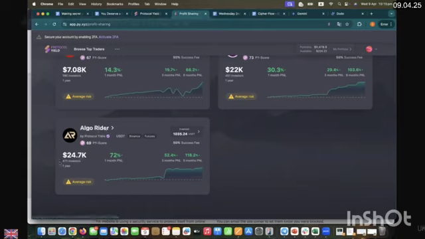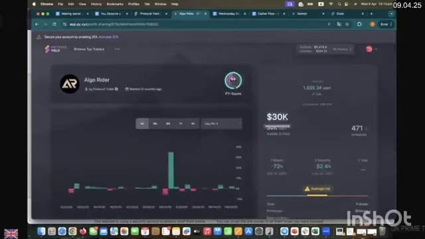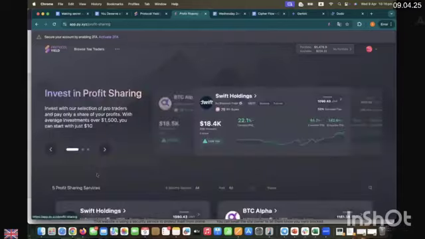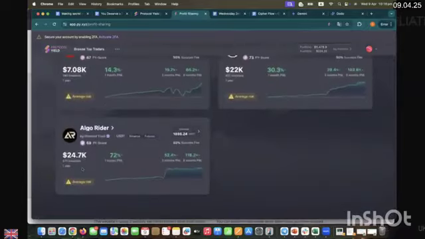Let's say in AlgoRider, you see the total AUM is $24,700. When you open AlgoRider, you will see here it's 30,000, because a few more people, after the PSDS, have deployed their funds, which will start to get into trading, into activated money after the PSDS. So every data is accurate.